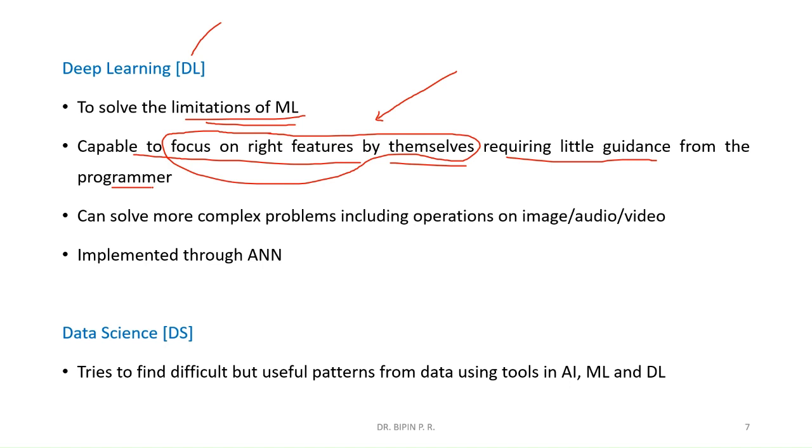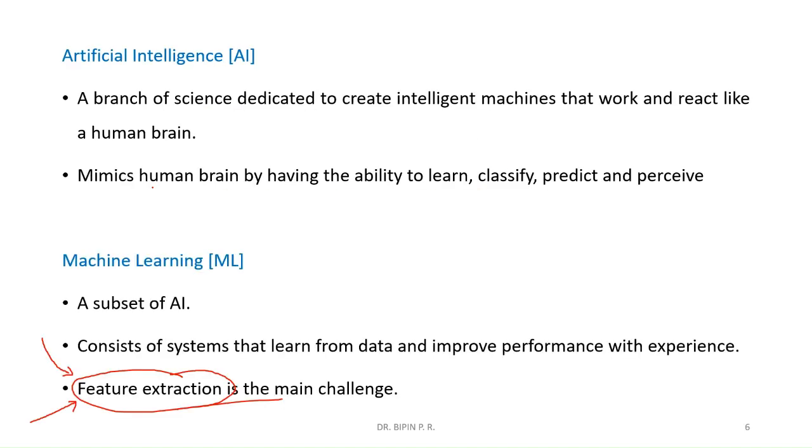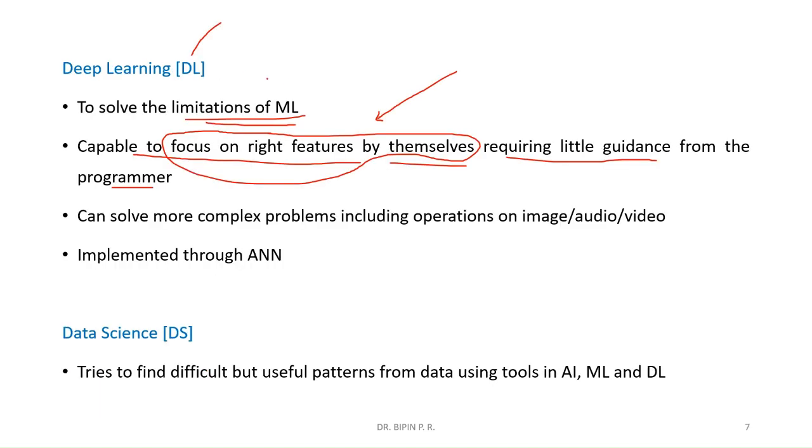So that is the main difference between machine learning and deep learning. In machine learning, the user needs to give the right feature, and depending upon the feature selection, the output accuracy will vary. But in deep learning, the algorithm itself will find the right feature without any guidance from the programmer.